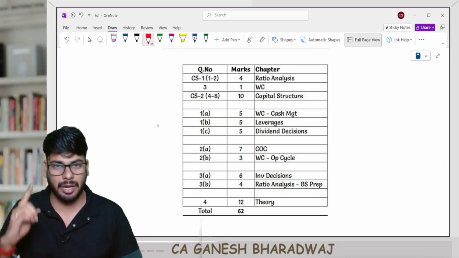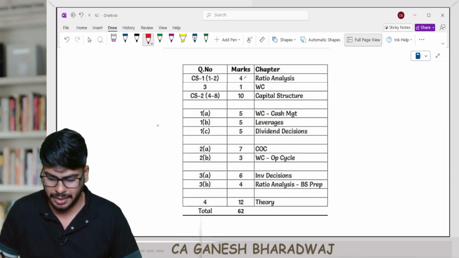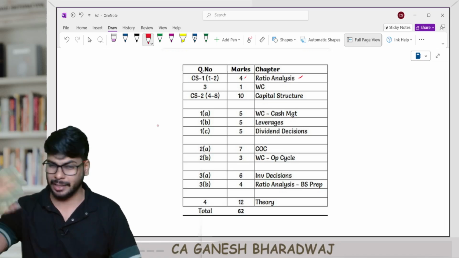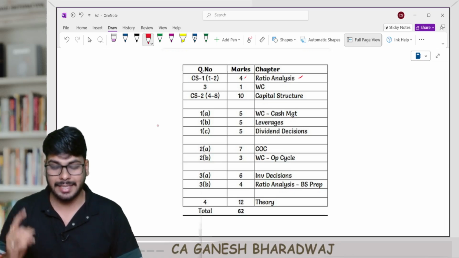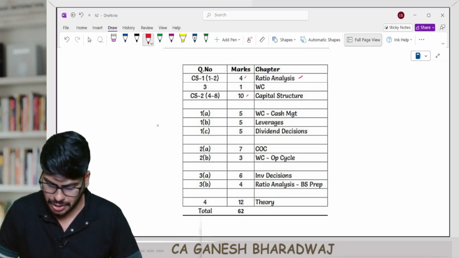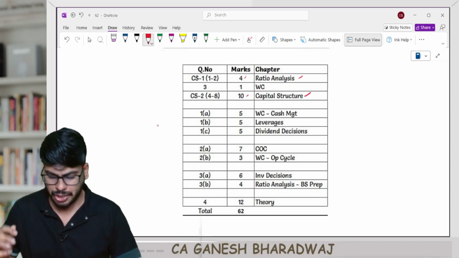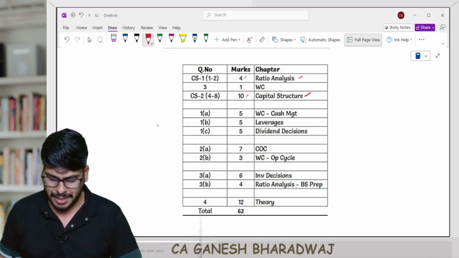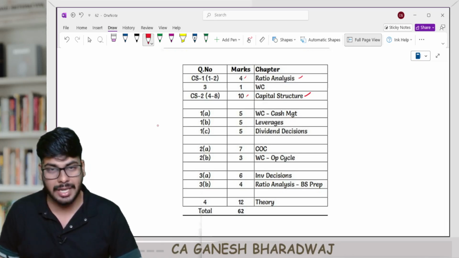The case study one question carried 4 marks. It came from the chapter ratio analysis. Then there was one 1 mark question from working capital, a direct question. And then this case study 2 question, which carried 10 marks, came from the chapter capital structure. This was the question that I told you was a bit lengthy, right? Then 1A, 1B, 1C, 5 marks each, from working capital management.